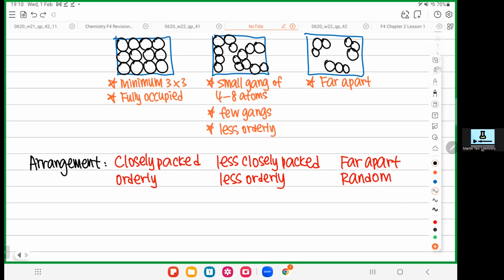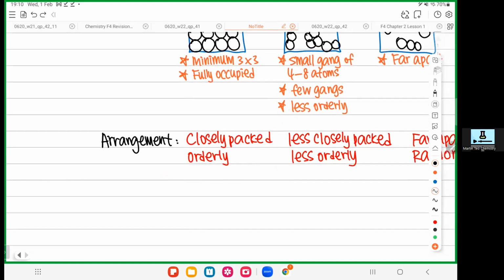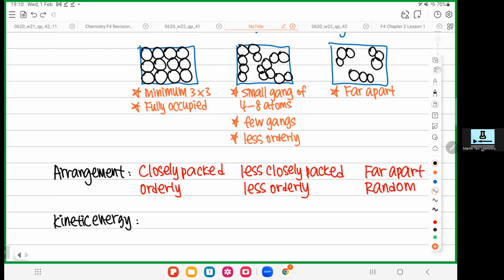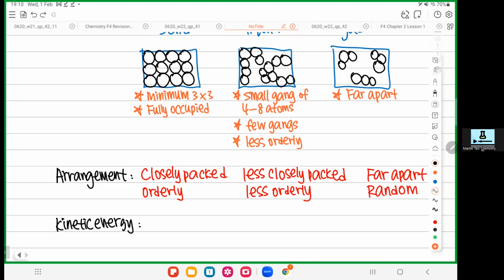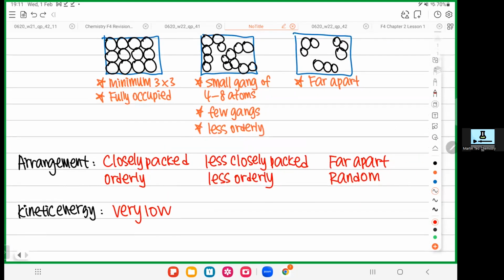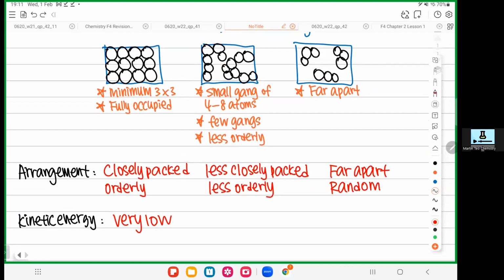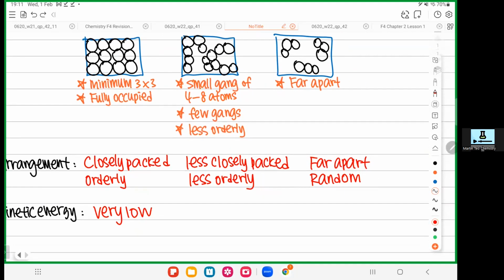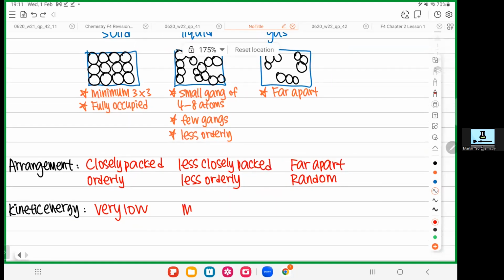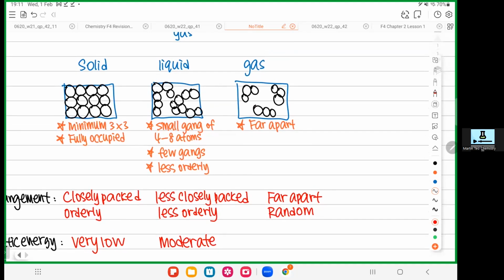So the second thing, what else do we need to know? The energy. All the energy in the particle is called kinetic energy. So solid, all the particles stick together, they cannot move. If they cannot move, that means they have very low energy. Liquid can move a little bit. If it can move a little bit, it is slightly more energetic than this. So you can write the word moderate energy. Gas has many spaces. You can move here and there.